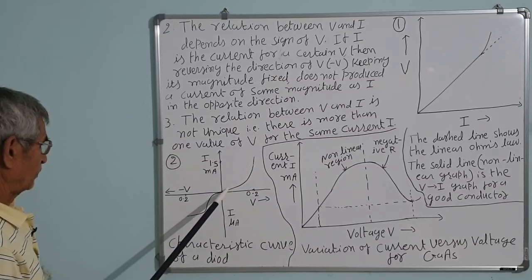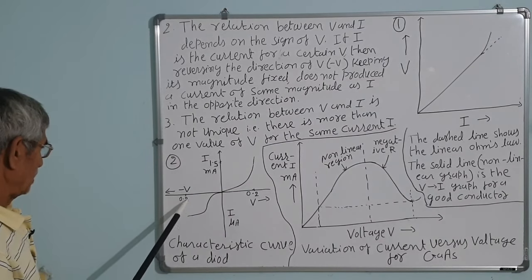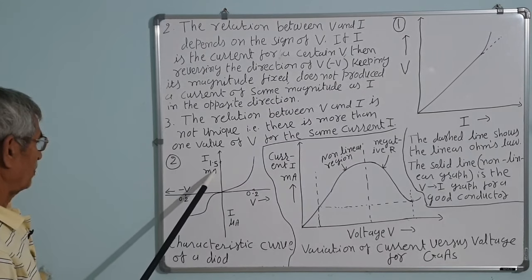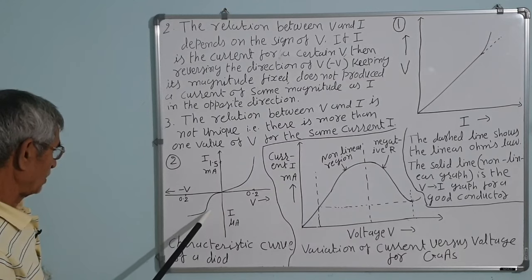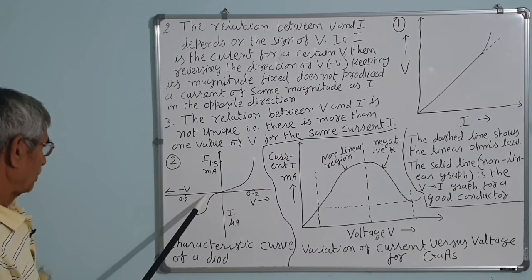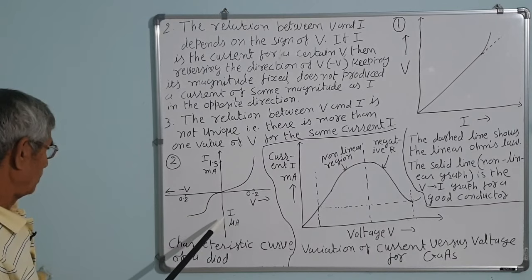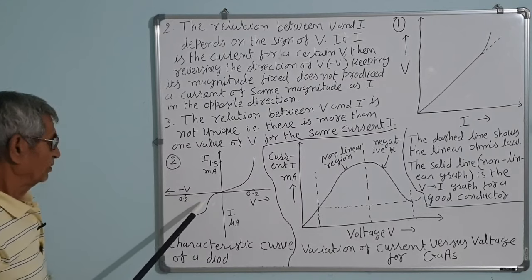This is forward bias, in which the current is more, and here the current is less. This is in microamperes, this unit is milliamperes. So in the reverse direction the current is in microamperes. For convenience a smaller unit is taken. So less current is produced, correct.